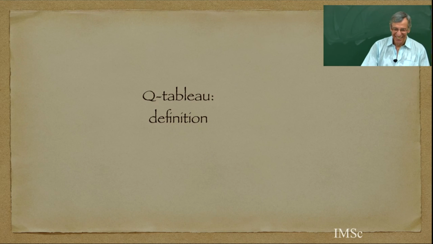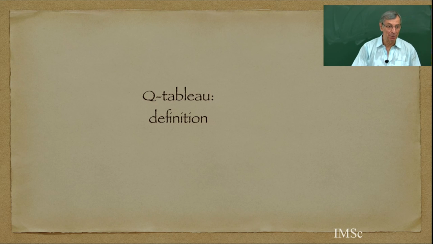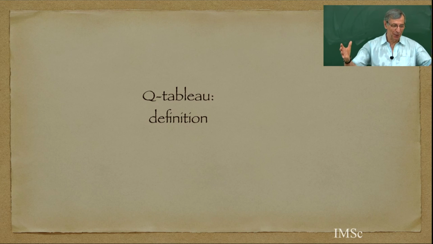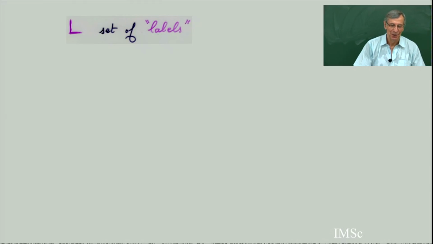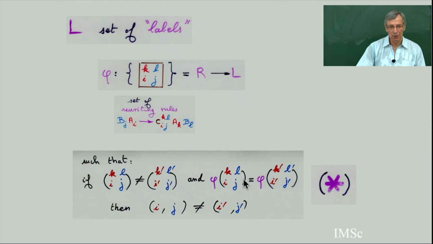No, not finished. Now I finish with the definition of a Q tableau. So a Q tableau is the same as we have done before. In the complete Q tableau, you have all possible labels, but I'm going to reduce the labels to a certain set L. So I will make a map from the set R, all the possible rewriting rules, and I will send this to the set of labels, satisfying the condition star. It's an analog of the condition star I have put before, that if you have two different rewriting rules having the same label,